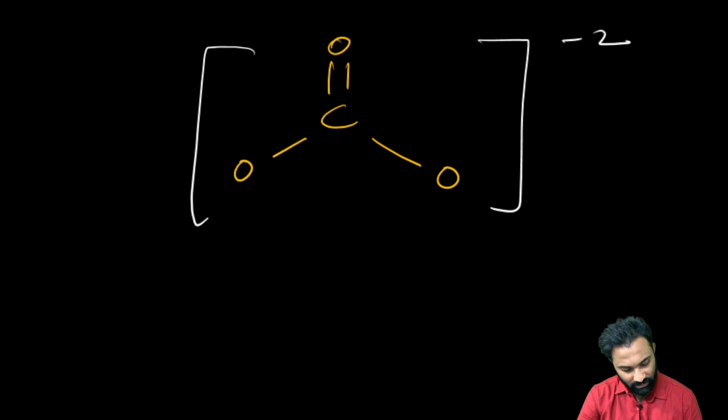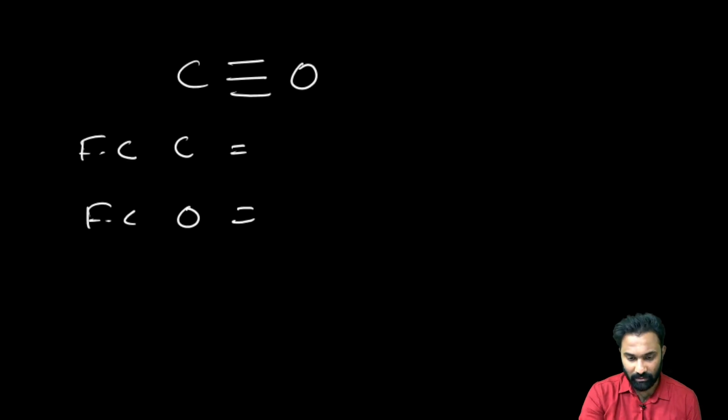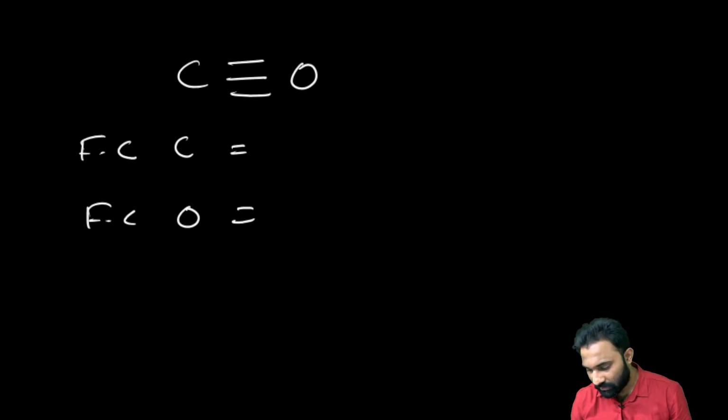What is the formal charge on oxygen number 1, oxygen number 2 and oxygen number 3? Now Yashwant is saying 1 and 3. How come 1 and 3? Minus 1. Carbon is minus 1.